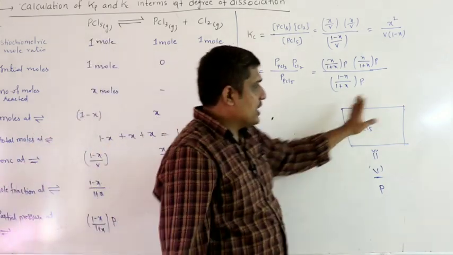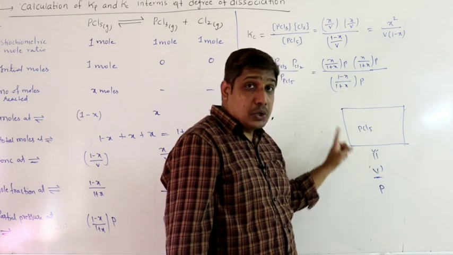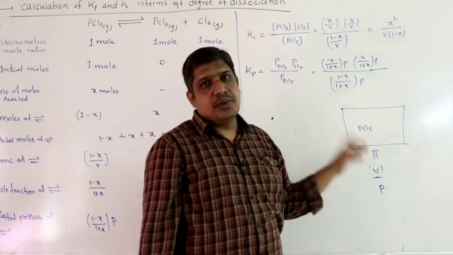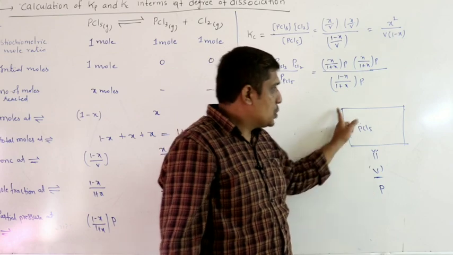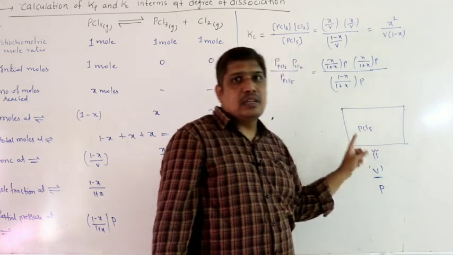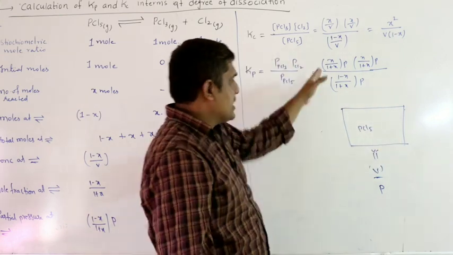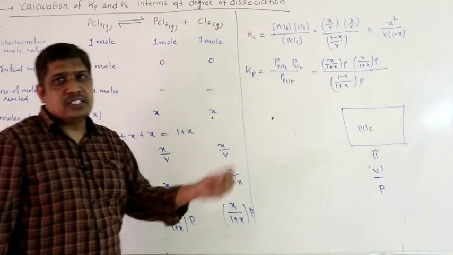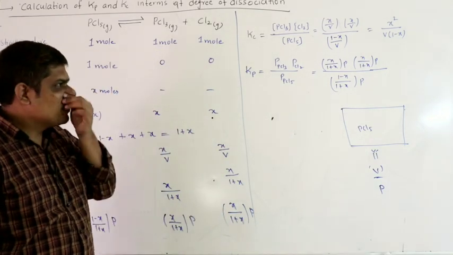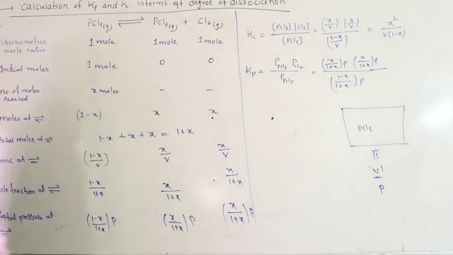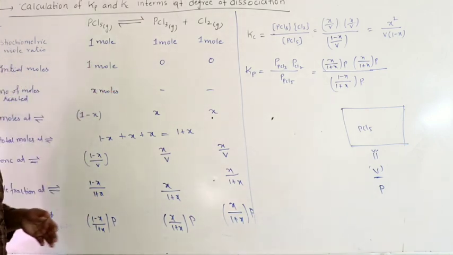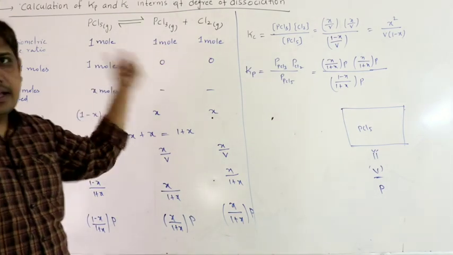V is volume of the container, P is total pressure of the system at equilibrium. X is number of moles reacted, or you can say degree of dissociation. So once you know X value, P value, V value, you can find Kc and Kp.